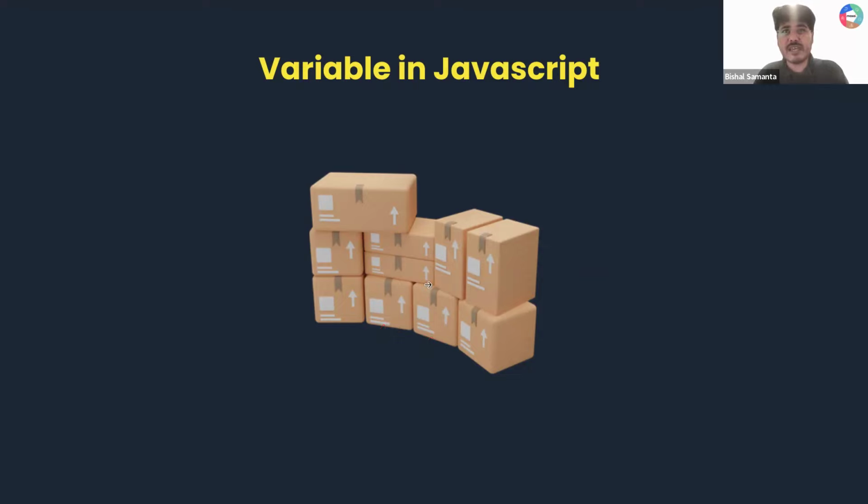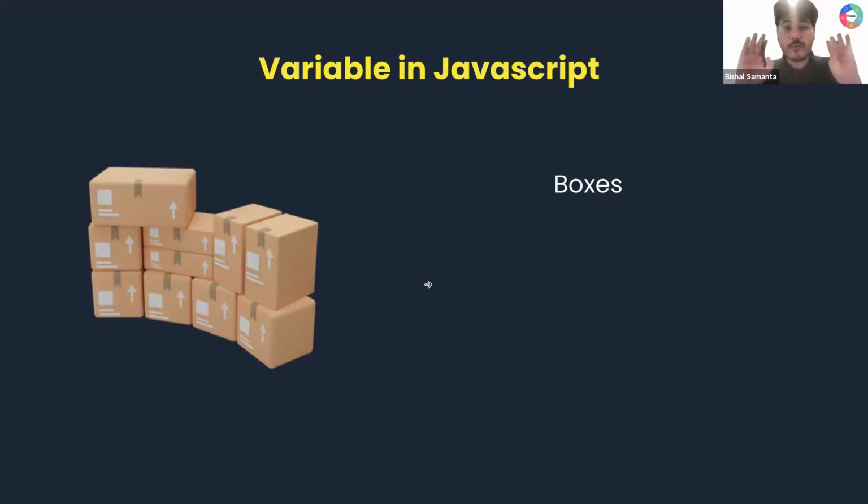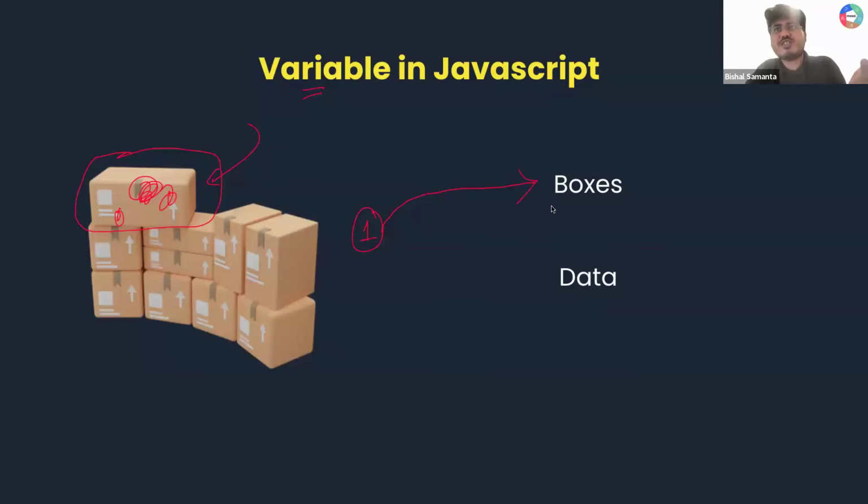Yes, exactly the same thing. So in JavaScript, I need all of your attention again, guys. In any programming language, in JavaScript, variables are nothing but an empty box which can store some value or data inside it. Yes or no? So a variable in JavaScript is nothing but an empty box where you can store some data, some value into it. So this point is clear to all of you. Point one, what is a variable in JavaScript? Nothing but a box. It is a box where you can store some data.